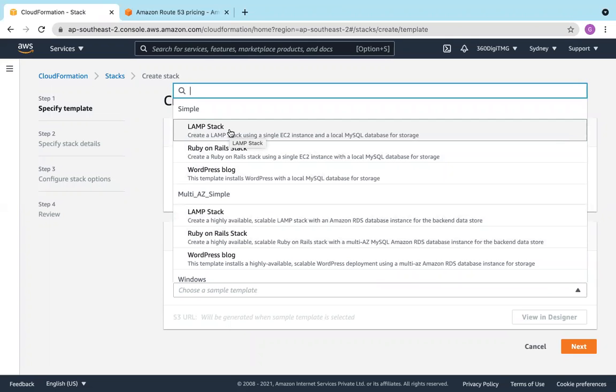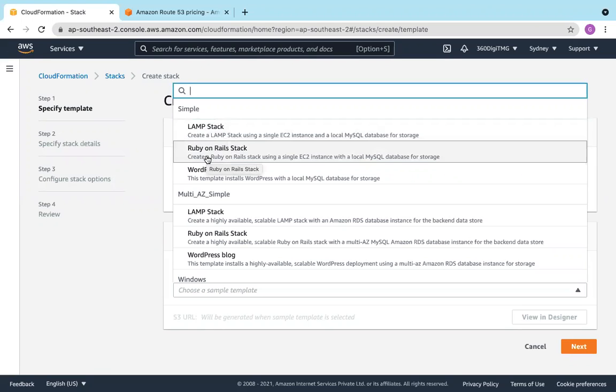So this is LAMP stack. LAMP means Linux, Apache, MySQL stack. That is LAMP. So it creates a LAMP stack using an EC2 instance of Linux type, with Apache installed in it, and MySQL database coming with it. So that's why it's called LAMP stack.